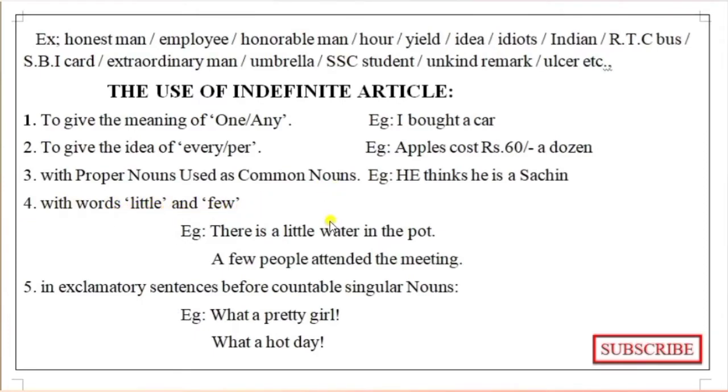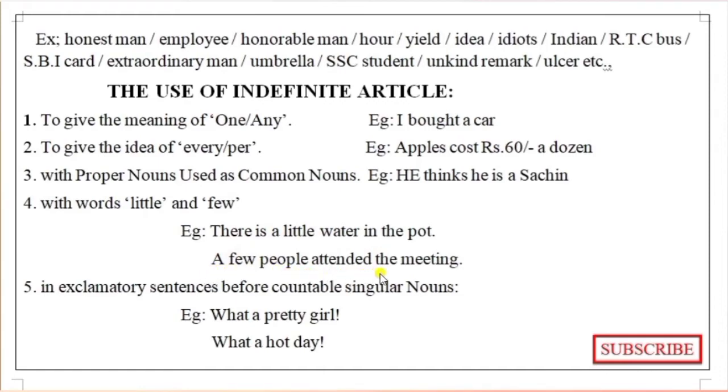For example, "There is a little water in the pot." We are saying how much water is in that pot, so we are using "a little". Then only it gives meaning.